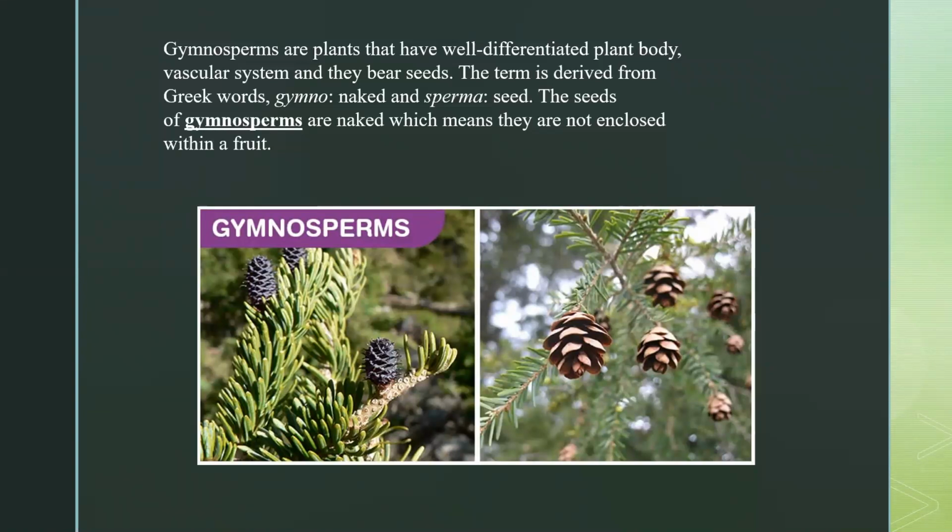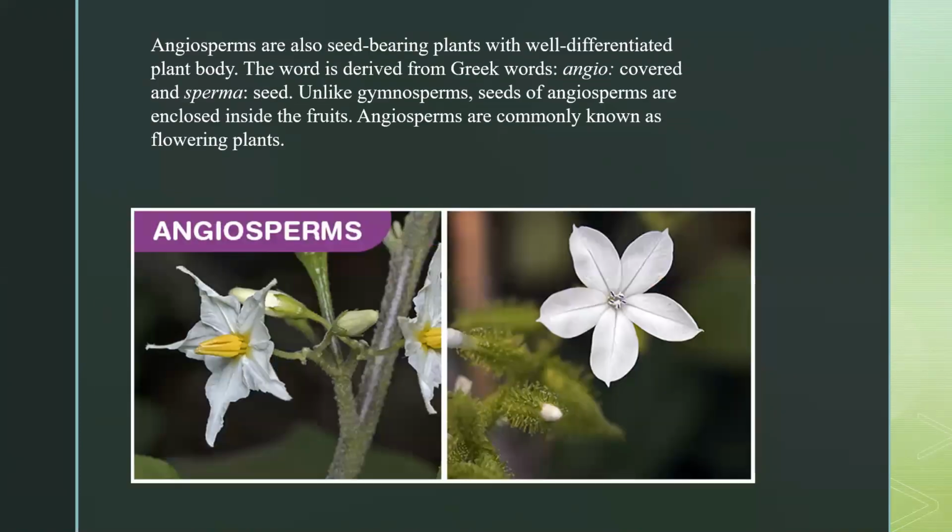And we have angiosperms. Angiosperms are also seed bearing plants, but here something is different, with a well differentiated plant body. The word is derived from the Greek word angio, meaning covered, and sperma, meaning seeds. Unlike gymnosperms, seeds of the angiosperms are enclosed inside the fruit. So this is the main difference you have to underline. Here the involvement of fruit is very important.